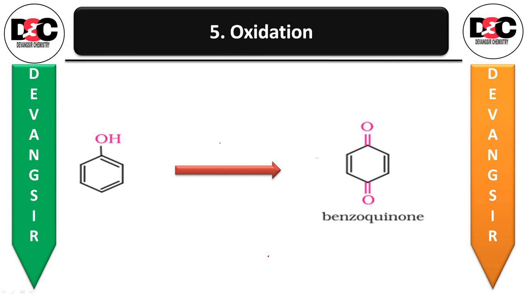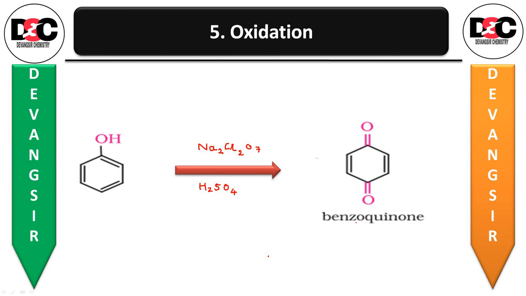In case of oxidation of phenol with chromic acid, that is Na2Cr2O7 and H2SO4, oxidation of phenol with chromic acid produces the conjugated diketone.